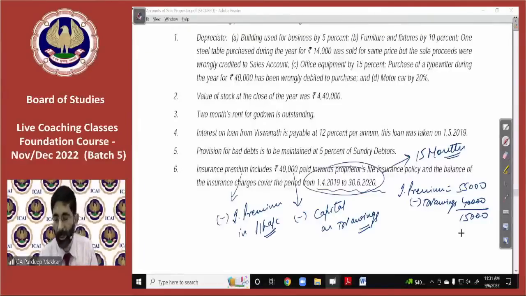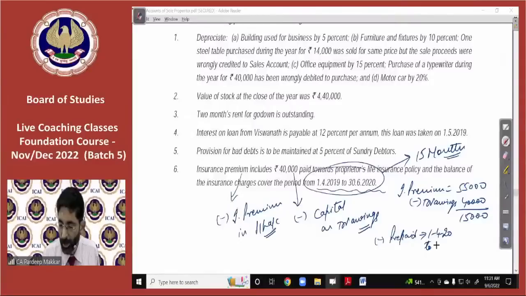But we'll have to enter expenses for 1 year only, for 12 months only. So the advance payment made by us for 3 months will be deducted as a prepaid expense. So minus prepaid expenses for 1st April 20 to 30th June 20.